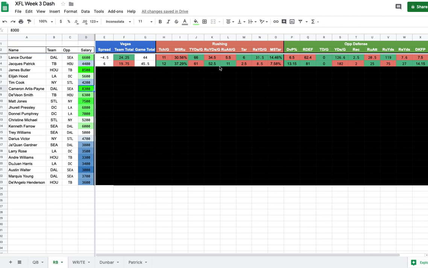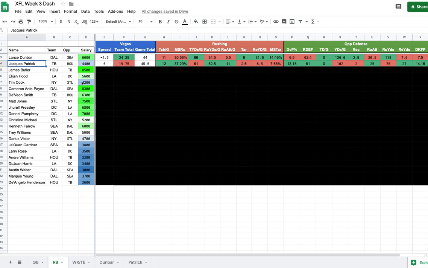One important thing I like to look at is total yards for each of these players, and see what they're doing rushing and receiving combined. And he is actually fourth in the league with 66 total yards per game. So again, that's really nice to see. Now let's go to this next guy.